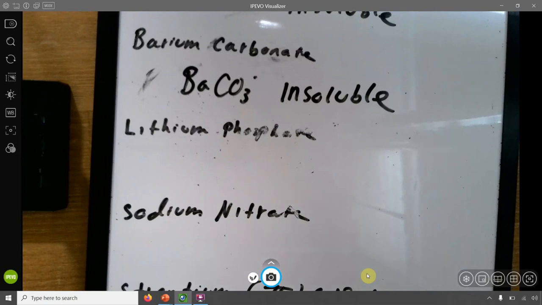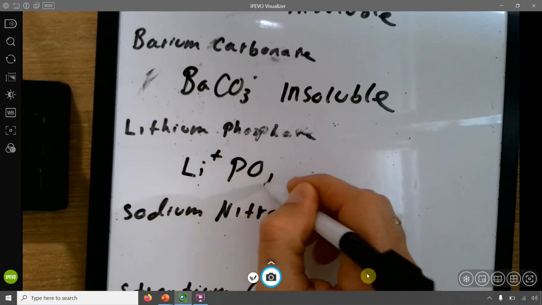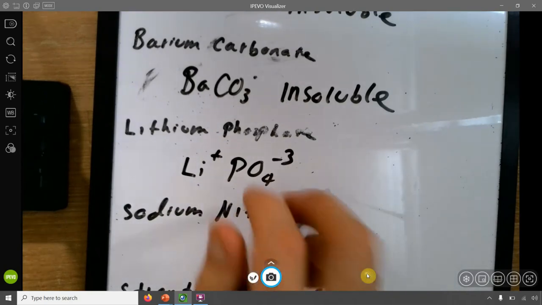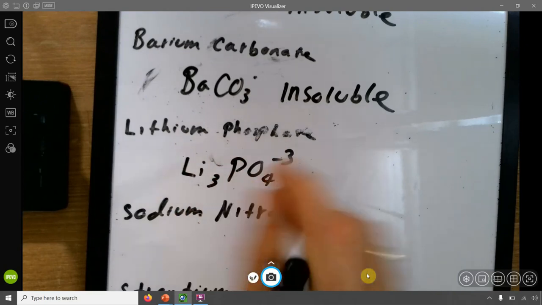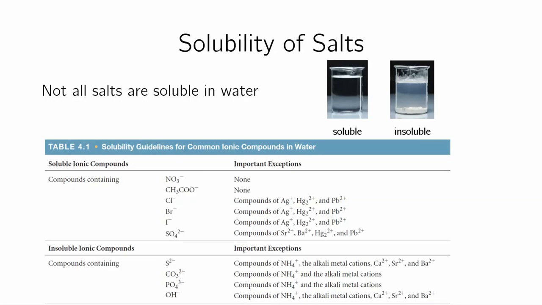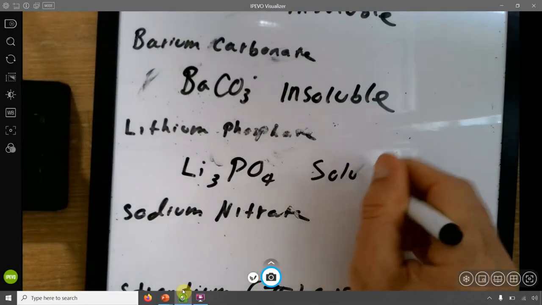Here, lithium phosphate. Lithium is Li+. Phosphate is PO4 minus 3. I'm going to crisscross, so I will need 3 lithiums and 1 phosphate to form this thing. And is lithium phosphate soluble? Well, let's look. Phosphates tend to be insoluble unless they are of the alkali metal cations. Lithium is an alkali metal, and so it is an exception to the insolubility. It is soluble. So this guy is soluble.